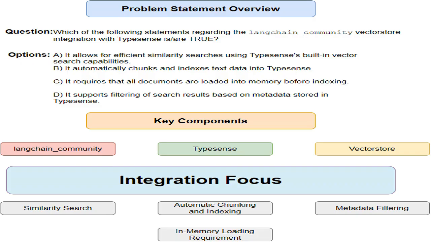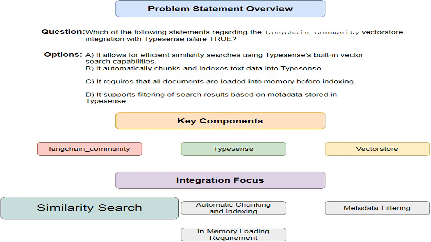Now, let's delve into what the integration is mainly about. It's about making these two systems, langchain_community and Typesense, work together effectively. It helps in using Typesense as a place to store and search through vector embeddings. Let's discuss similarity search. This is super important because it's how the system finds the most relevant results based on how similar the vectors are. Typesense is designed for this, so it can quickly find the closest matches to a query.